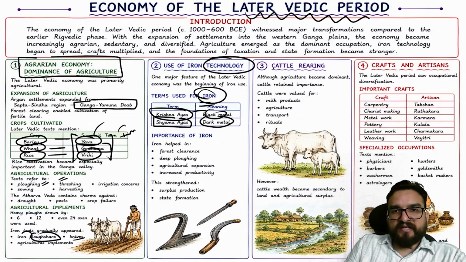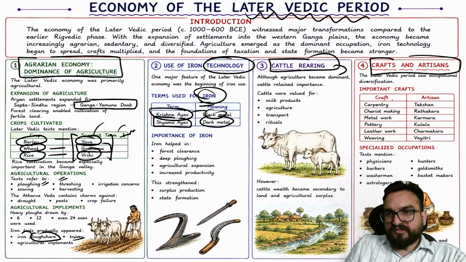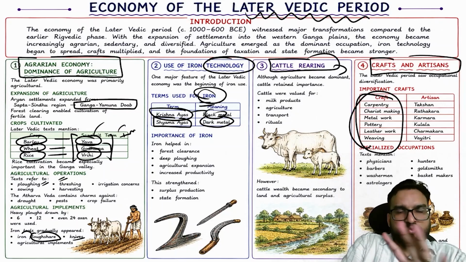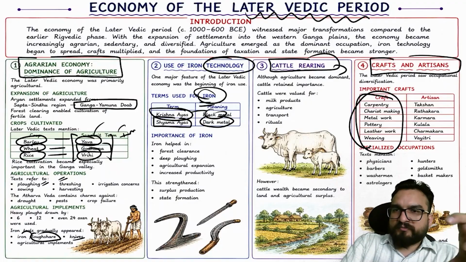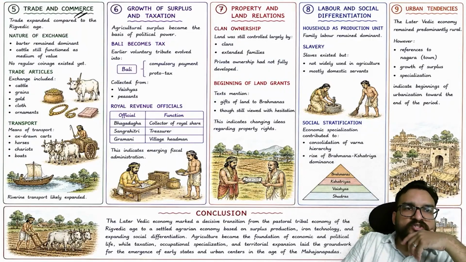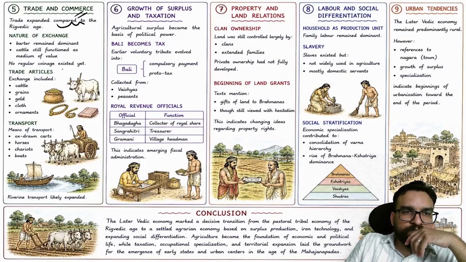Okay, so use of iron technology happened. Cattle rearing was there, right? Crafts and artisans' life, all these traditions were going on. Simple things again, no need to elaborate right now, because you can elaborate it yourself. This craft activity was also going on. Trade and commerce was expanding over here.